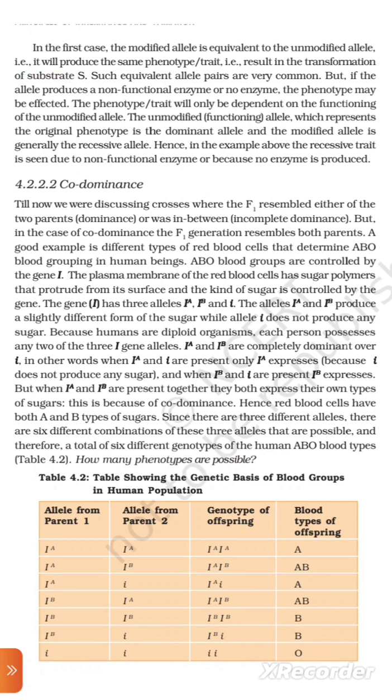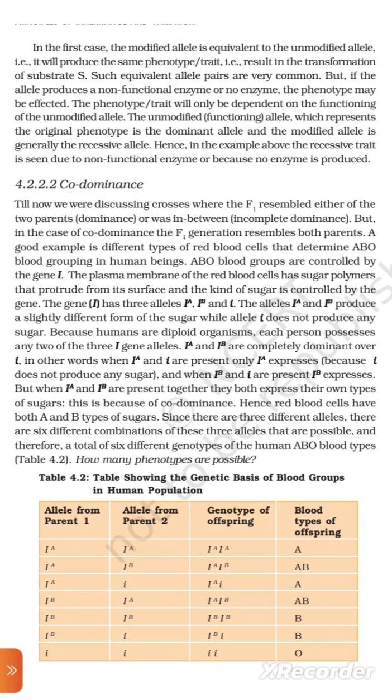It will produce the same phenotype trait, resulting in the transformation of the substrate. As such, equivalent allele pairs are very common, but if the allele produces a non-functional enzyme or no enzyme, the phenotype may be affected. The phenotype trait will only be dependent on the functioning of the unmodified allele. The unmodified functional allele, which represents the original phenotype, is the dominant allele, and the modified allele is generally the recessive allele. Hence, in the example above, the recessive trait is seen due to a non-functional enzyme or because no enzyme is produced.